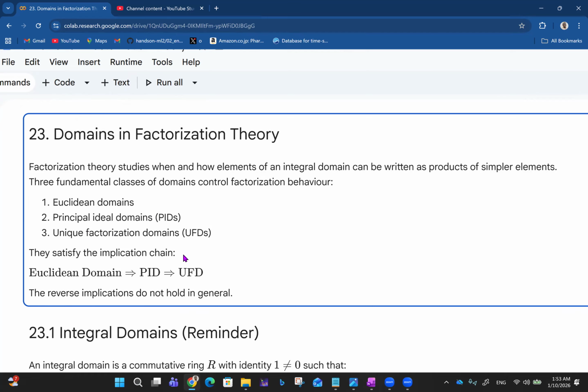So they satisfy an implication chain: if something is a Euclidean domain, it's automatically a principal ideal domain. If something is a principal ideal domain, then it is also a unique factorization domain, right? The reverse implication does not hold in general. So a UFD may not be a PID, and a PID may not be a Euclidean domain. But if it is a Euclidean domain, it's automatically a principal ideal domain, and if it is a principal ideal domain, it's automatically a unique factorization domain.